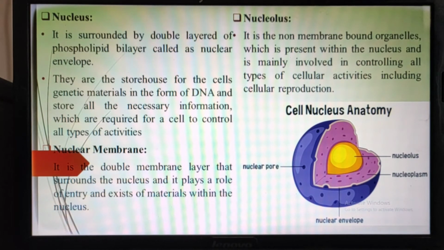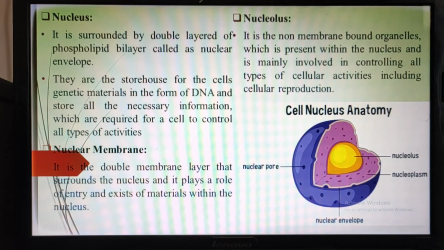And these nuclear pores, or nucleopores, are covered by pore complexes. Why are they covered by pore complexes? Because they regulate the flow of substances. I have already told that in the cell some have a semi-permeable or permeable membrane.